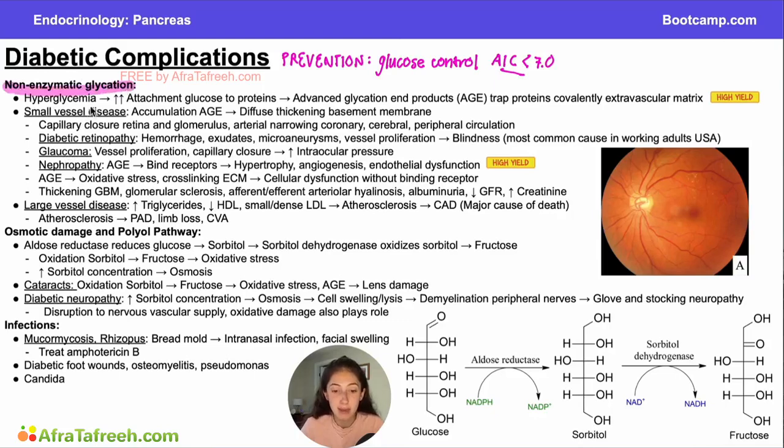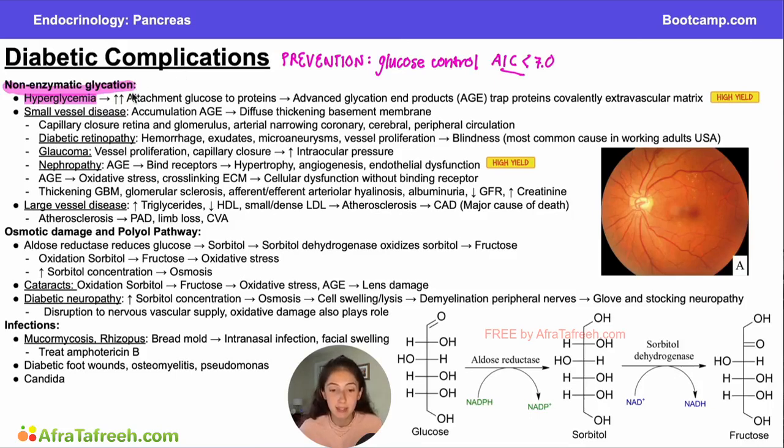Now, diving into some of the complications that can arise with diabetes, I think the first pathway that's important is non-enzymatic glycation. And what is non-enzymatic glycation? Well, non-enzymatic glycation just means that because you have so many glucose particles floating around in your blood, those glucose particles are just going to randomly attach to different proteins through a process that does not require enzymes. So we've talked about in previous biochemistry videos how adding a glucose molecule or a carbohydrate moiety to a protein can change where that protein is allowed to go in the cell, can change the function of that protein, and that process usually occurs intentionally through enzymes.